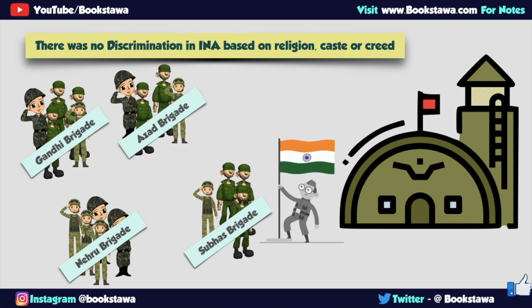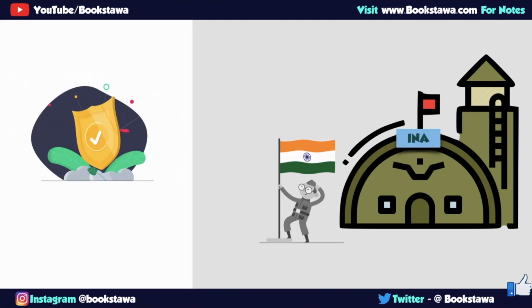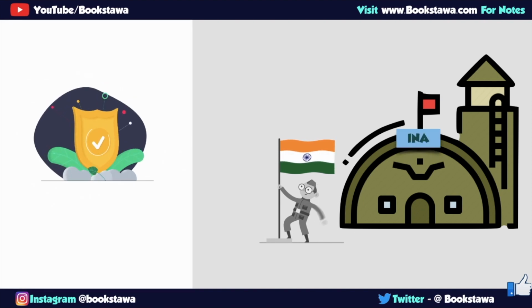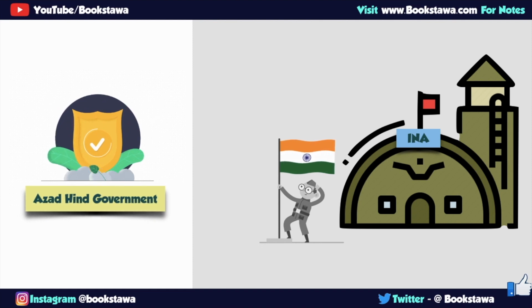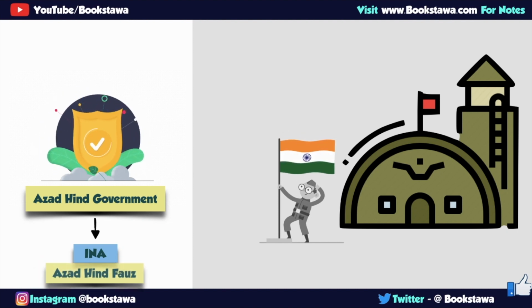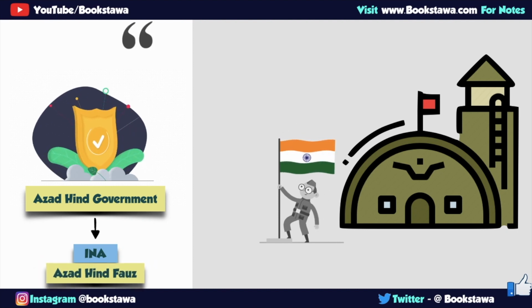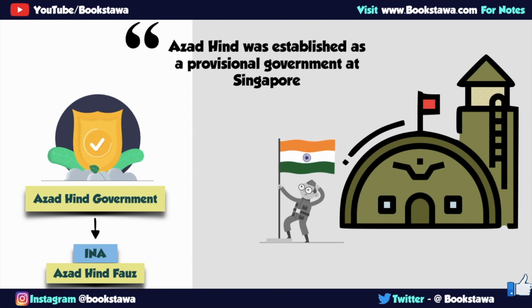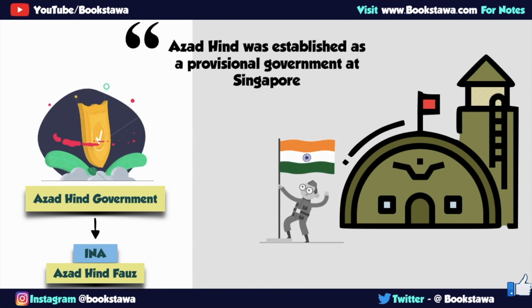Not only this, the famous salutation of Jai Hind, which Indian military uses even now, was given by Indian National Army. Here we need to understand that Netaji has not only formed Indian National Army, he had formed a provisional government of India, whose name was Azad Hind government. Indian National Army was basically an army of this government, and for this very reason, Indian National Army was also called Azad Hind Fauj. Azad Hind government was basically a provisional government which was established with Singapore as its headquarters.